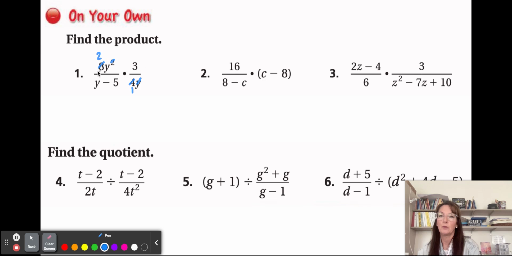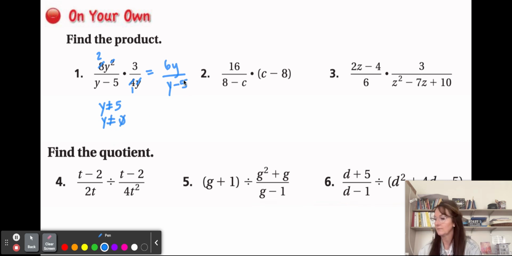So we're left with 3y in the numerator, but we have to take that 3 times 2. So we'll have 6y over the y minus 5. And then our excluded values is that y cannot equal 5 and y cannot equal 0.